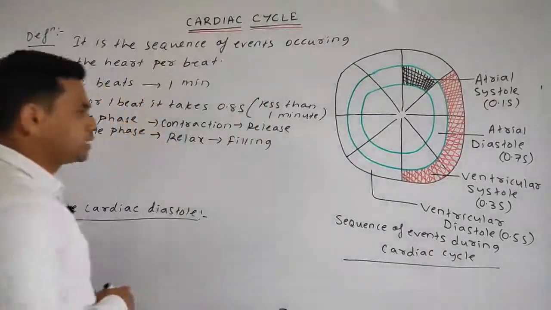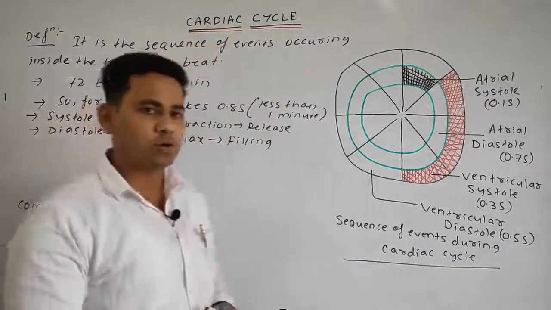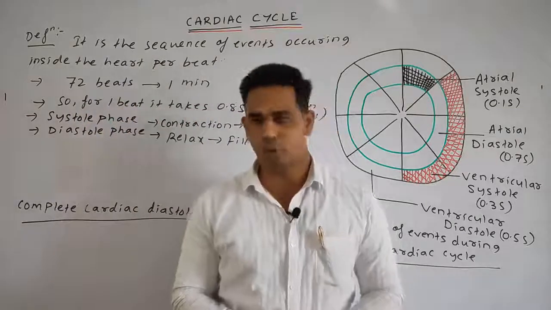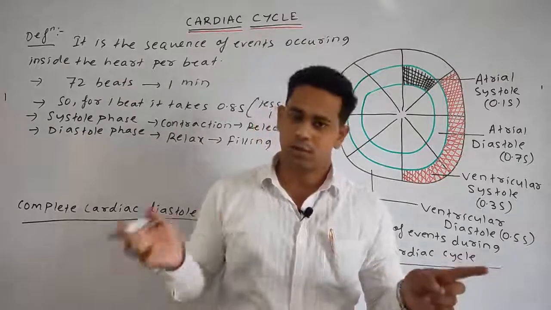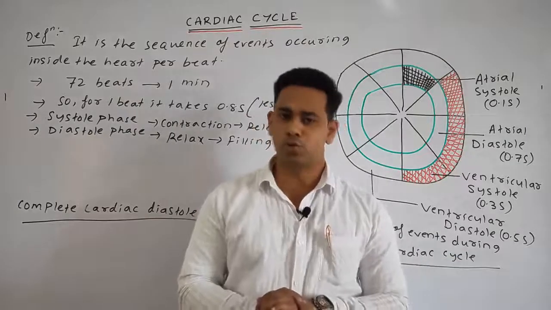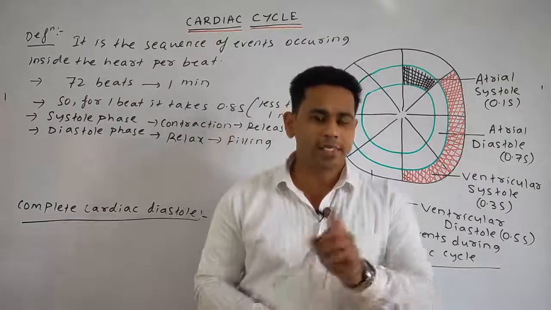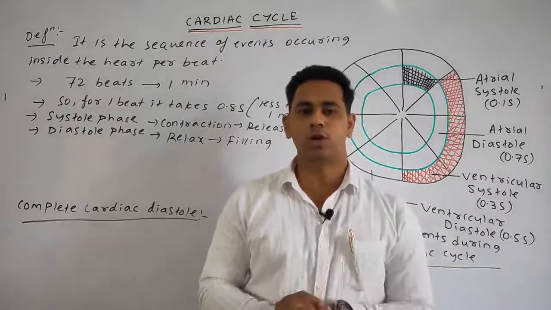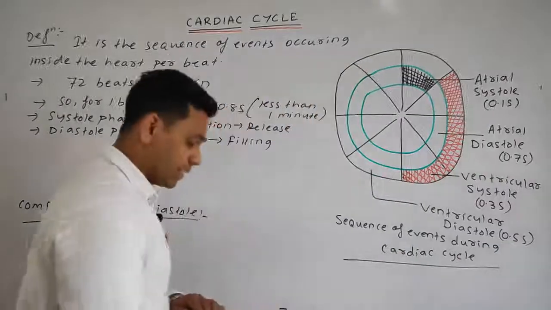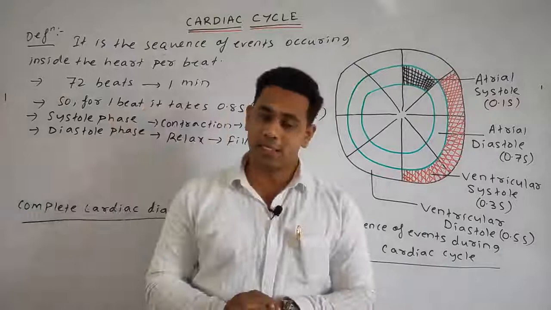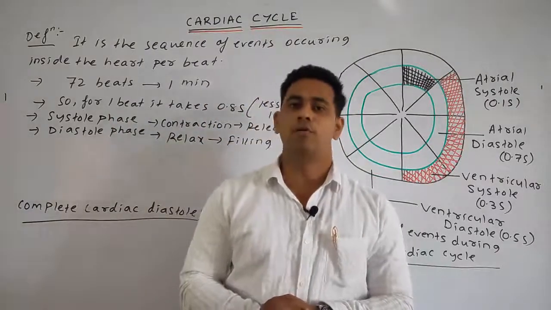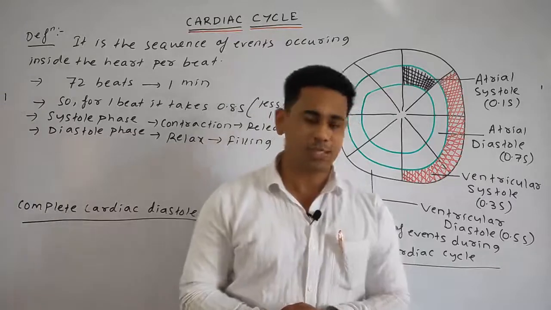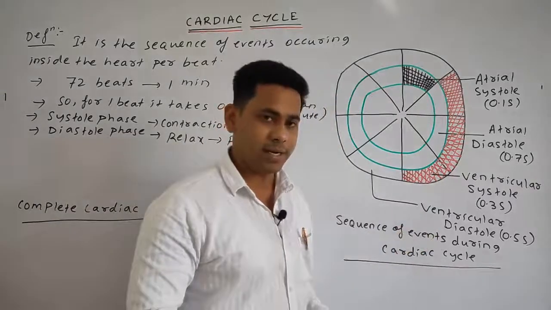Okay, next, as we know, the heart has 4 chambers. Atria are 2 chambers and the ventricles are the other 2 chambers. So students, first the atrial systole happens. So we can write, in the atria the atrial systole happens, then the atrial diastole. In the ventricles also ventricular systole happens and also the ventricular diastole.